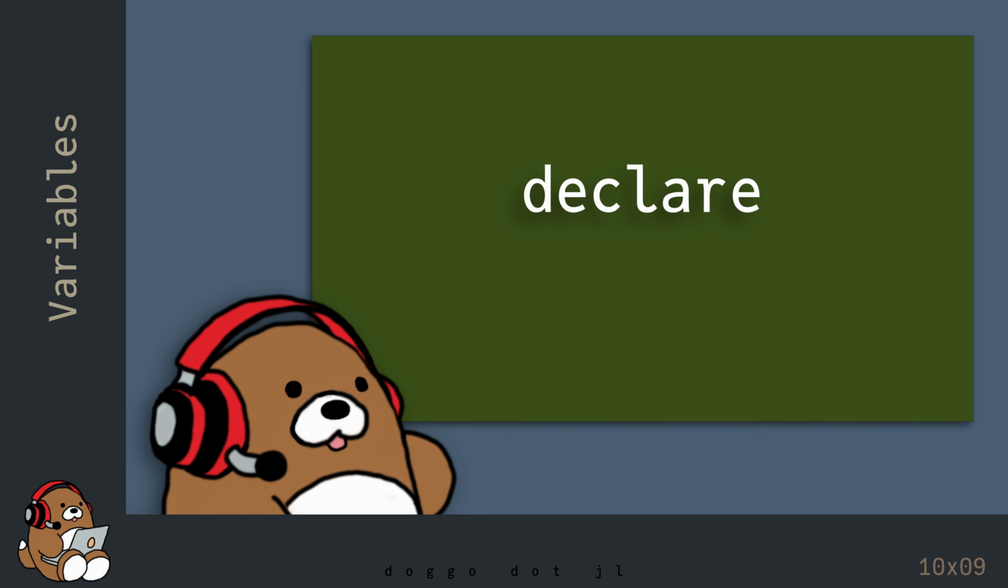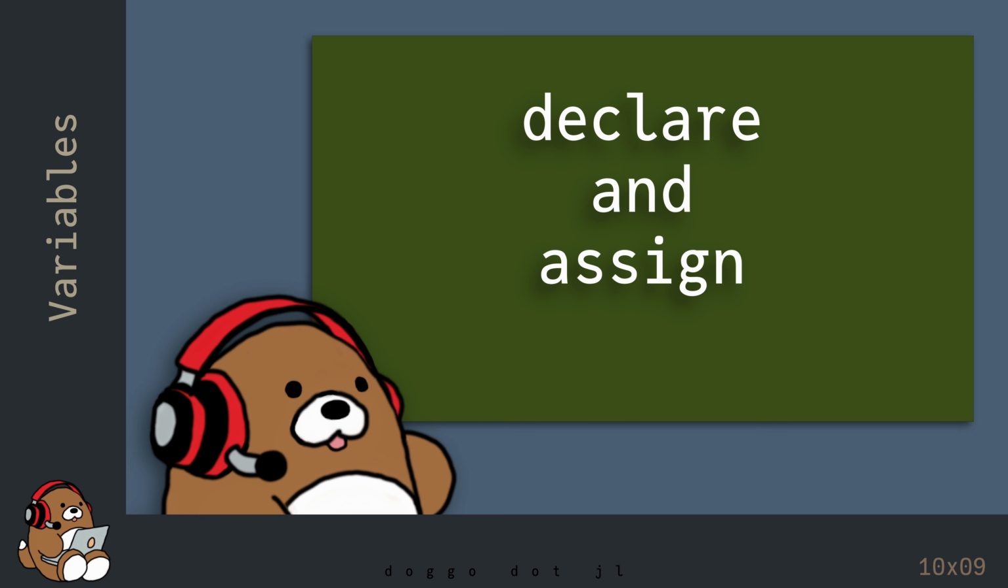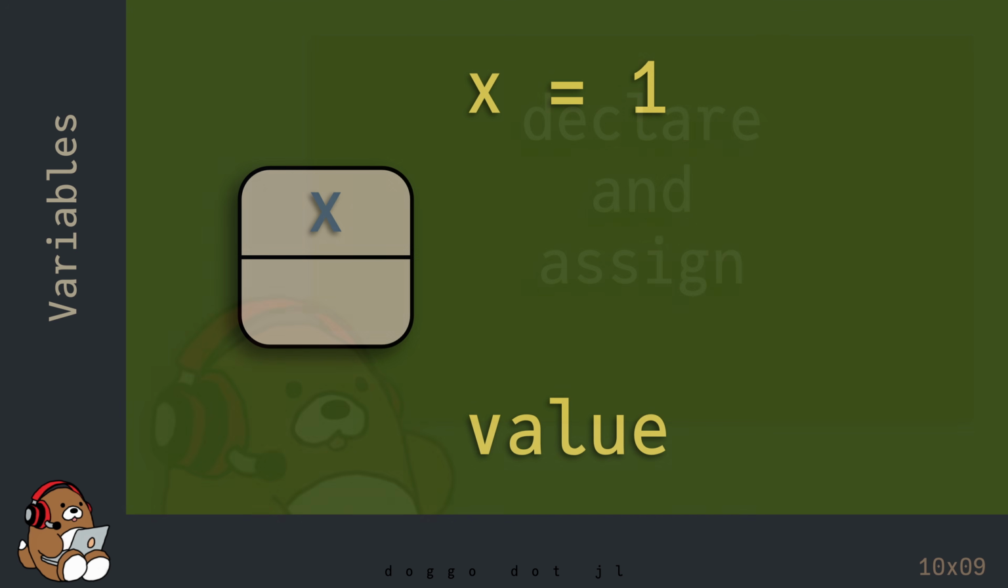The first time you use a variable name, that's called declaring a variable. In some languages, declaring a variable and assigning a value to it are two separate steps. But in Julia, declaring a variable and assigning a value to it happen in the same step. So technically, this can be understood as declare a variable named x and assign the value 1 to it.